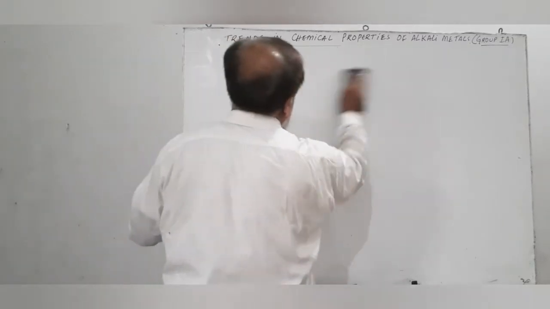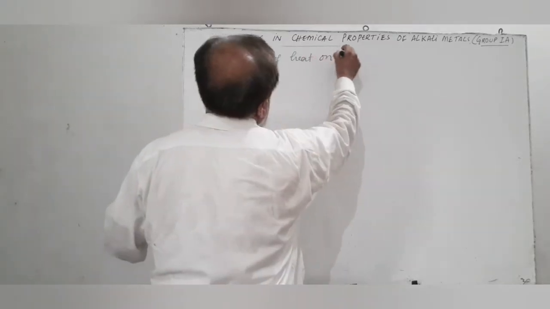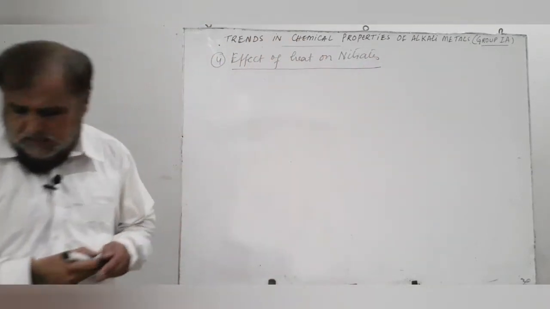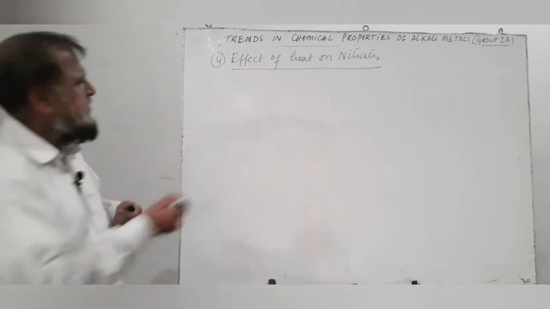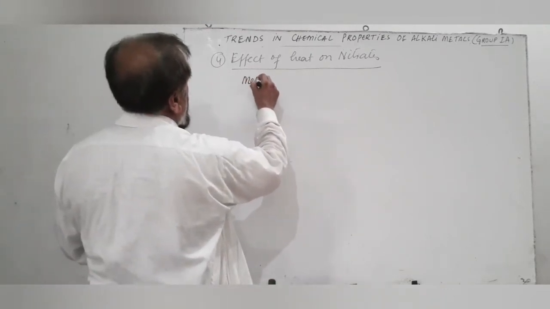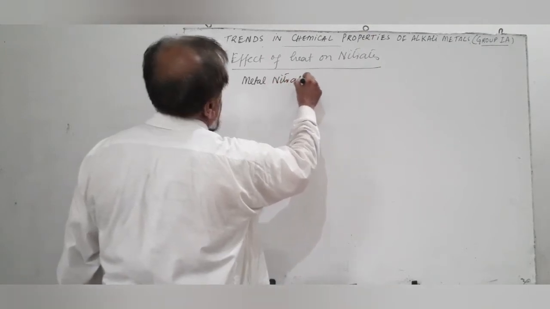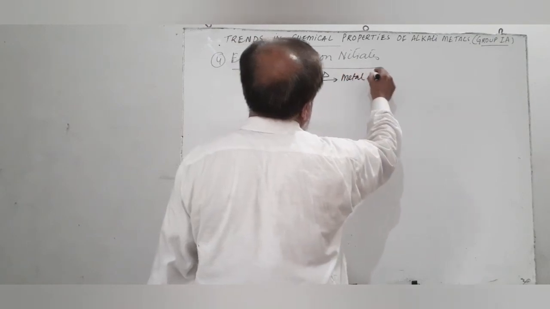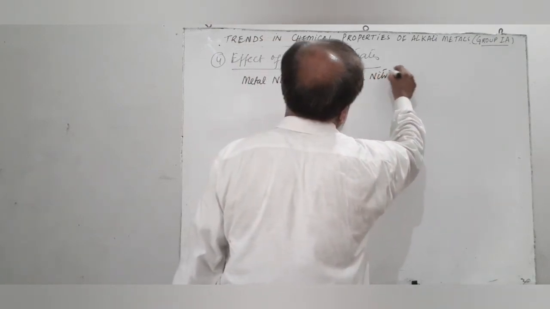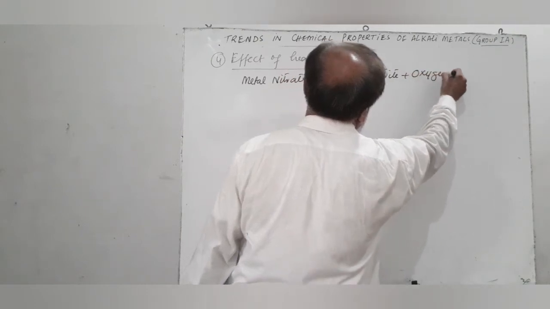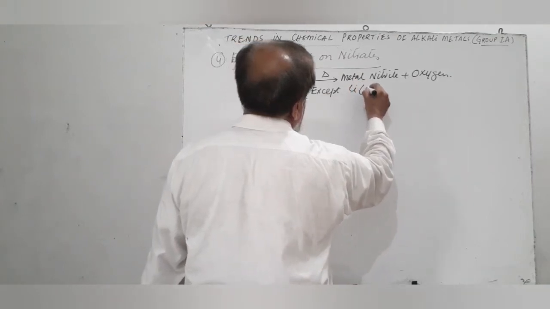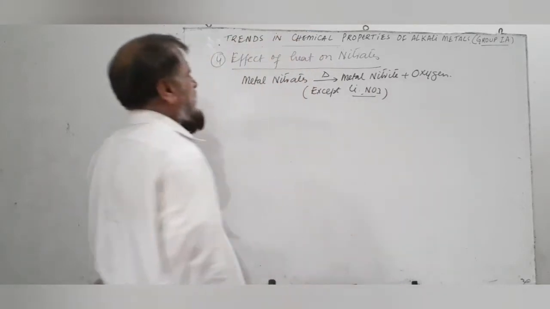The fourth reaction is the effect of heat on nitrates. Alkali metal nitrates upon heating decompose to produce metal nitrite and liberate oxygen gas, except lithium nitrate, which does not behave in this way.